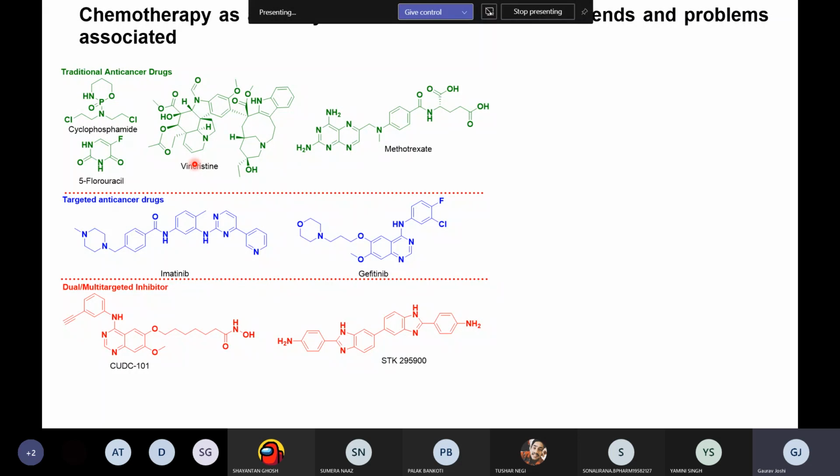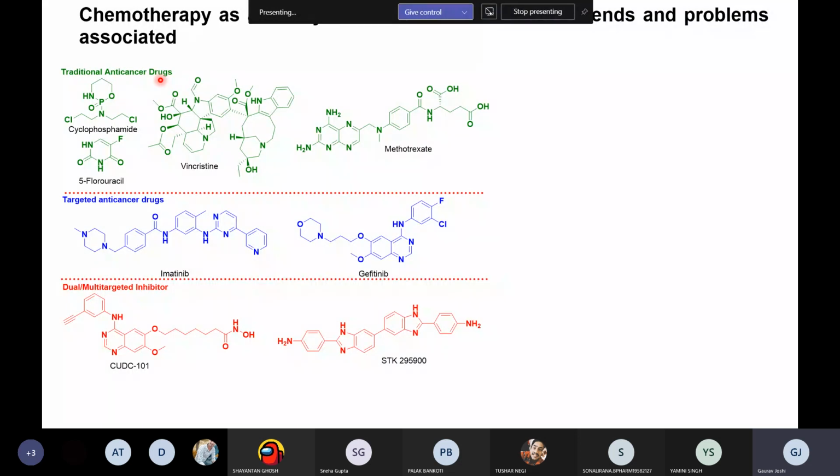So what do you understand by the traditional anti-cancer agents, and now the drugs which we are using, the modern or targeted anti-cancer agents? Can anybody differentiate between them? What are the traditional anti-cancer agents? I'll be explaining. In the earlier era, people were using alkylating agents, anti-metabolites, antibiotics, or cisplatin-type molecules, right? So what was happening at that time?